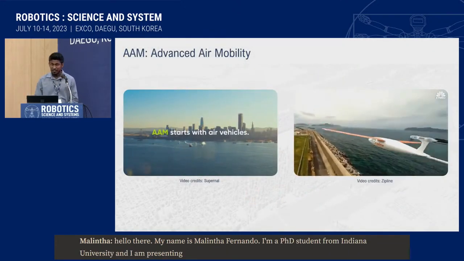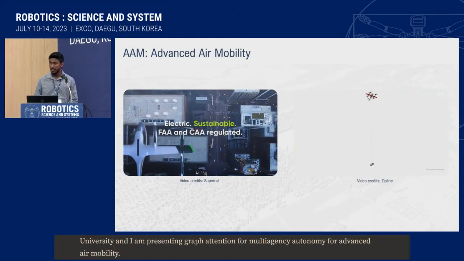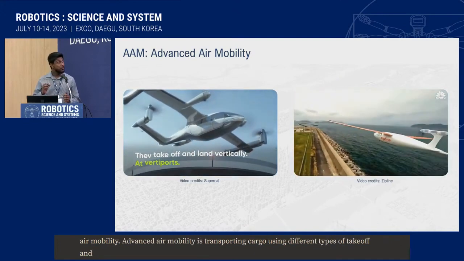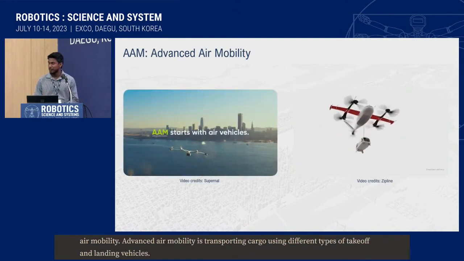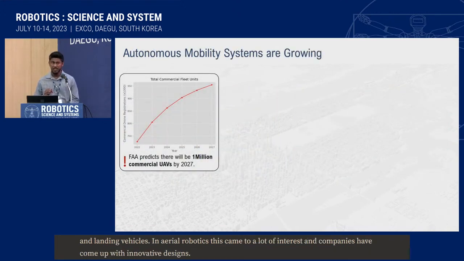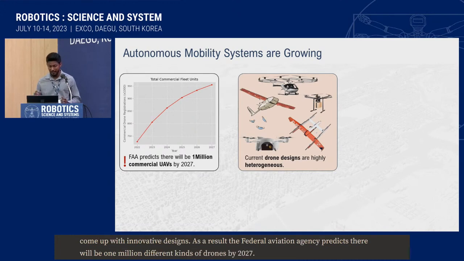Advanced air mobility is transporting passengers and cargo using different types of electric vertical takeoff and landing vehicles. With the recent developments of aerial robotics, this came into a lot of interest, and companies have come up with some extremely innovative drone designs. As a result, the Federal Aviation Administration predicts there will be about 1 million different kinds of drones by 2027. And all of these drones are going to be different in their payload type, size, and range.